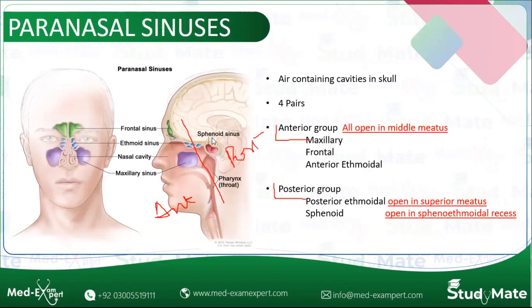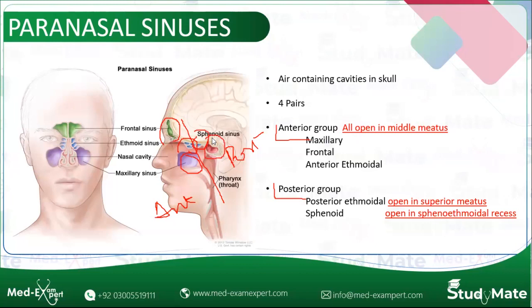Anteriorly we have the maxillary sinus, we have the frontal sinus, and we have the anterior ethmoid sinuses. Whereas in the posterior group we have the posterior ethmoid sinuses and we have the sphenoid sinus.